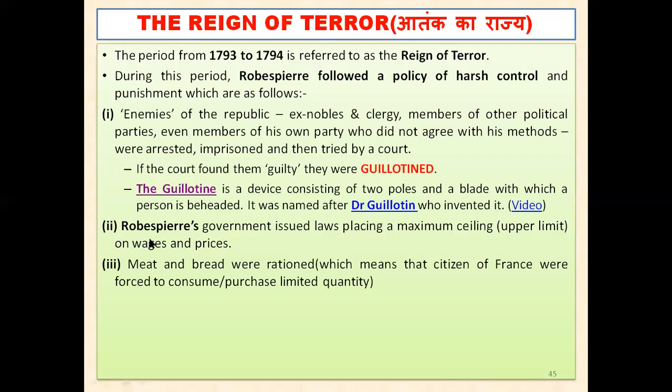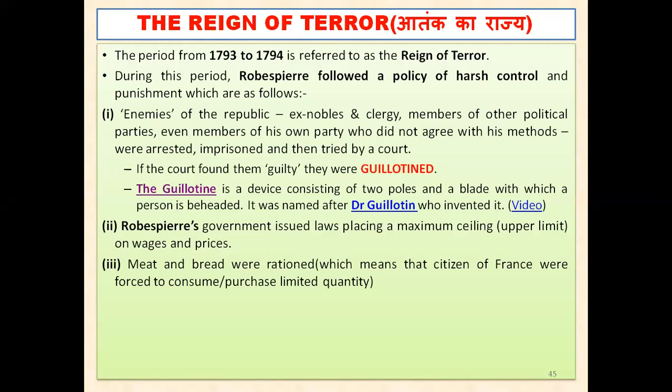Then the Robespierre government issued laws placing a maximum ceiling, that is an upper limit, on wages and prices. Now see the steps of running the government. The government fixed a maximum on wages as well as the prices of food items.